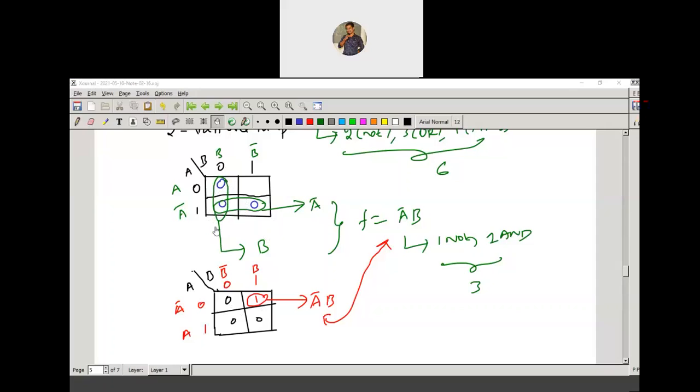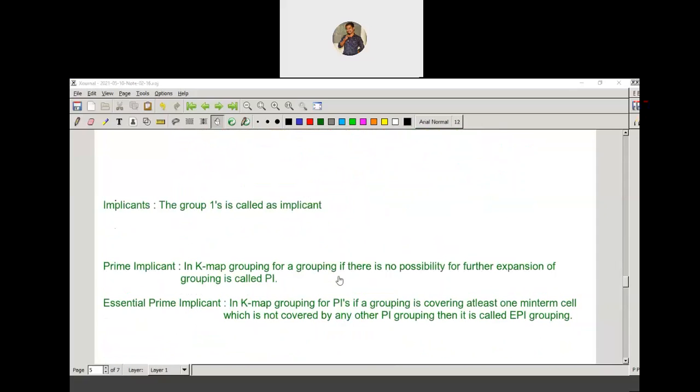Again, each group in the K-map is known as an implicant. So you can observe, we'll talk about implicants here. The group of ones is called an implicant. That is, if it is SOP, I'm talking about SOP. Always remember that, I will take SOP as reference, and I will give the definitions every time. You can convert to POS also; you can generalize to POS also. Now, if I take SOP as reference, the group of ones is called an implicant.